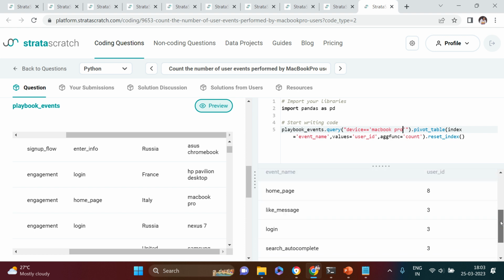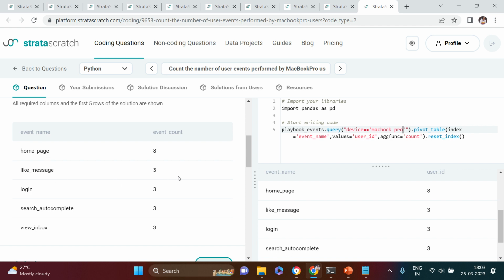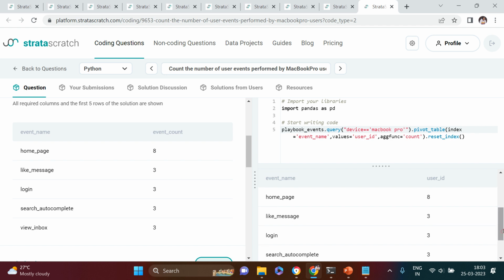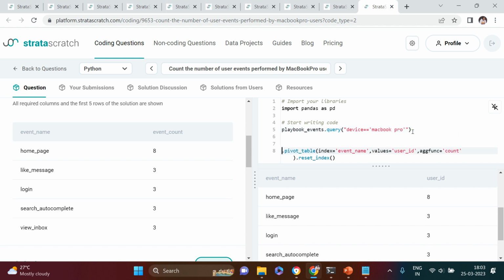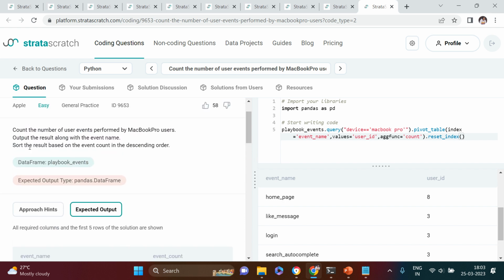Bravo, we got that. Home page 8. Let's just see the expected output. Okay, home page 8, like message 3, etc. So what we are primarily doing is, first we filter the data frame for MacBook Pro users only, and then we summarize that using the pivot table. So if you see over here, we have used the pivot table for this purpose, and we then reset the index. It is also asking you to sort the result based on event count in descending order. So this is the count. On the basis of this, we need to sort the data.